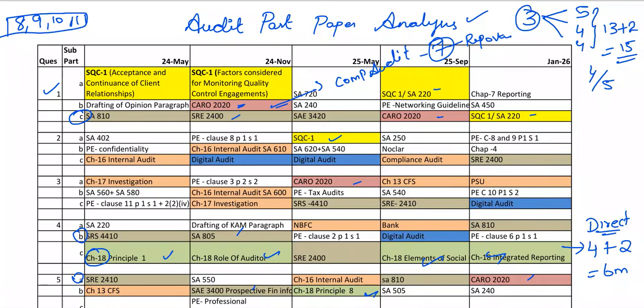If you are very good at these chapters, again, these are the areas where they will test more direct questions. The only thing is the requirement: whatever they ask, you have to be very thorough with what they are asking.